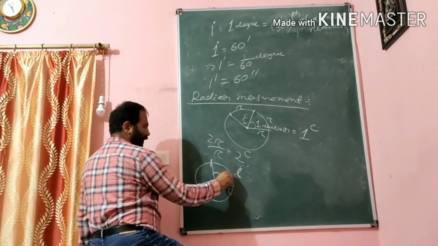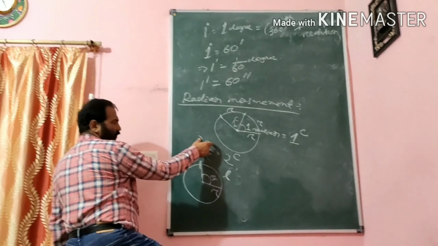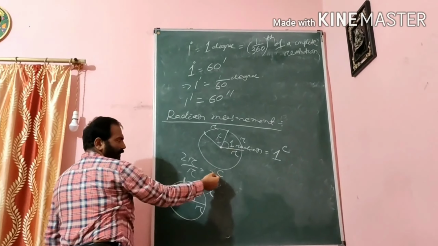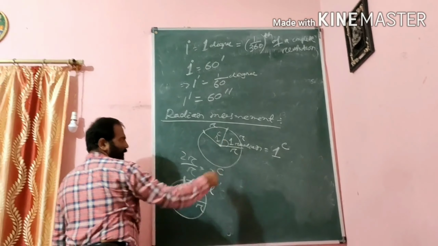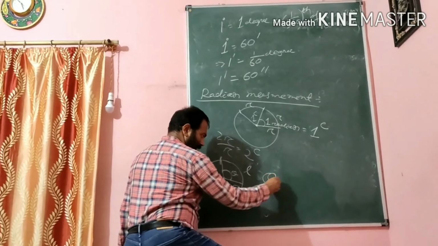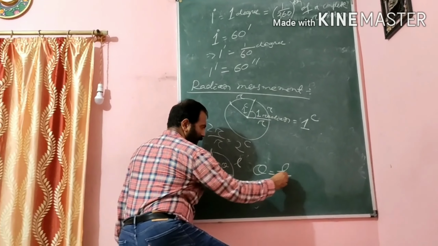Suppose theta. Here 2r by r, meaning arc length divided by radius, gives the radian. Here 2 radian, 1 radian, 1 radian. So I can write theta equals L by r.